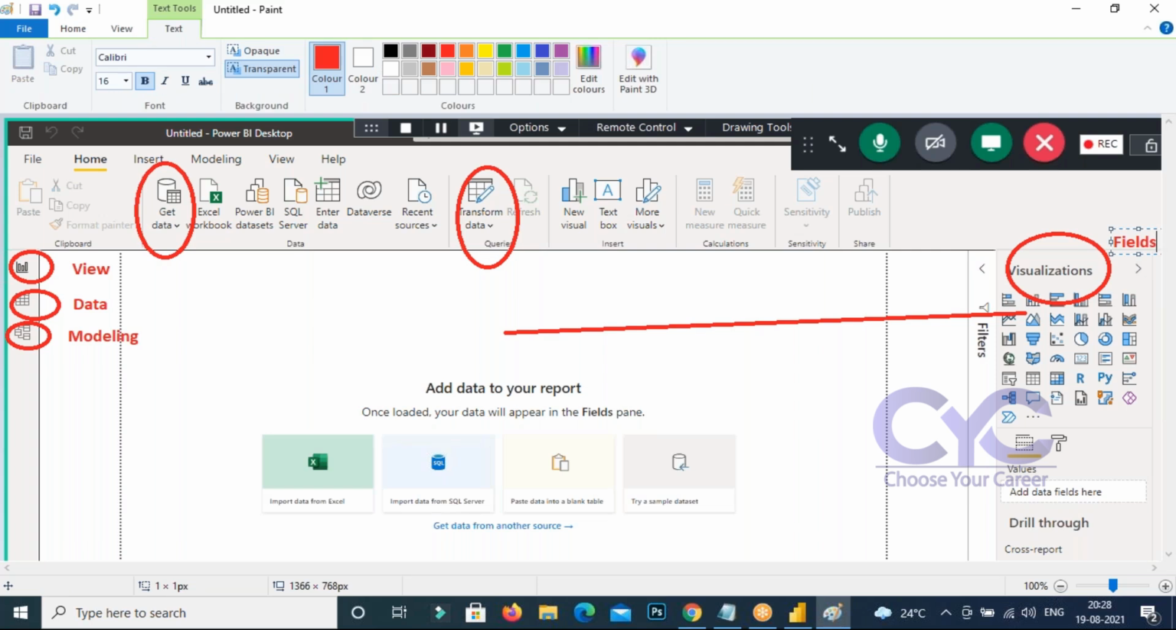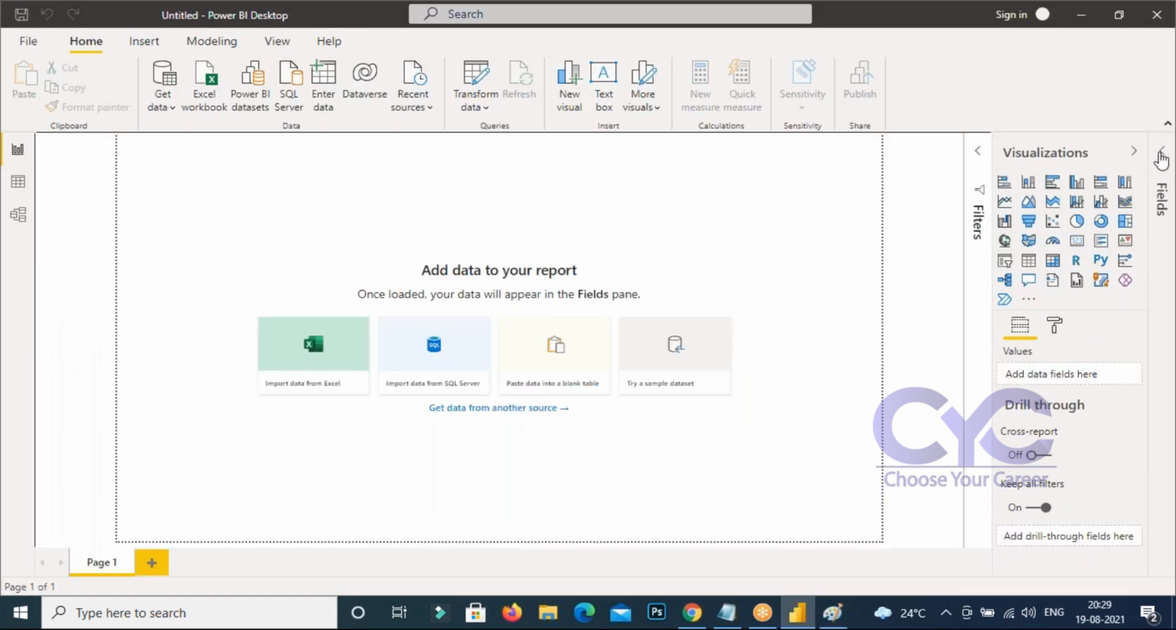In Power BI, you can find the visualization here. These are the fields, called the fields pane. It is the visualization pane, and it is the filter pane. This part is the canvas, where we are going to create our reports. The created reports you can find here. This is the report view.